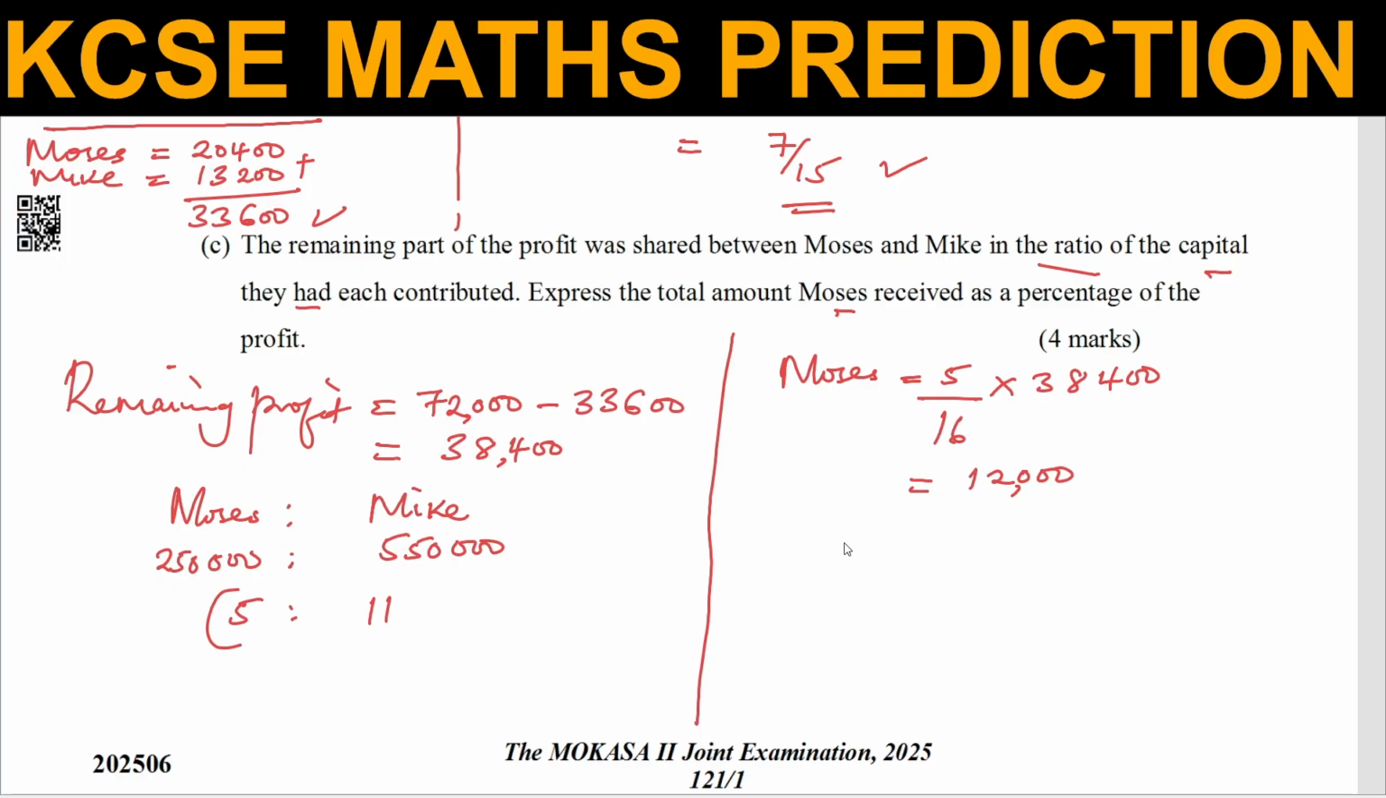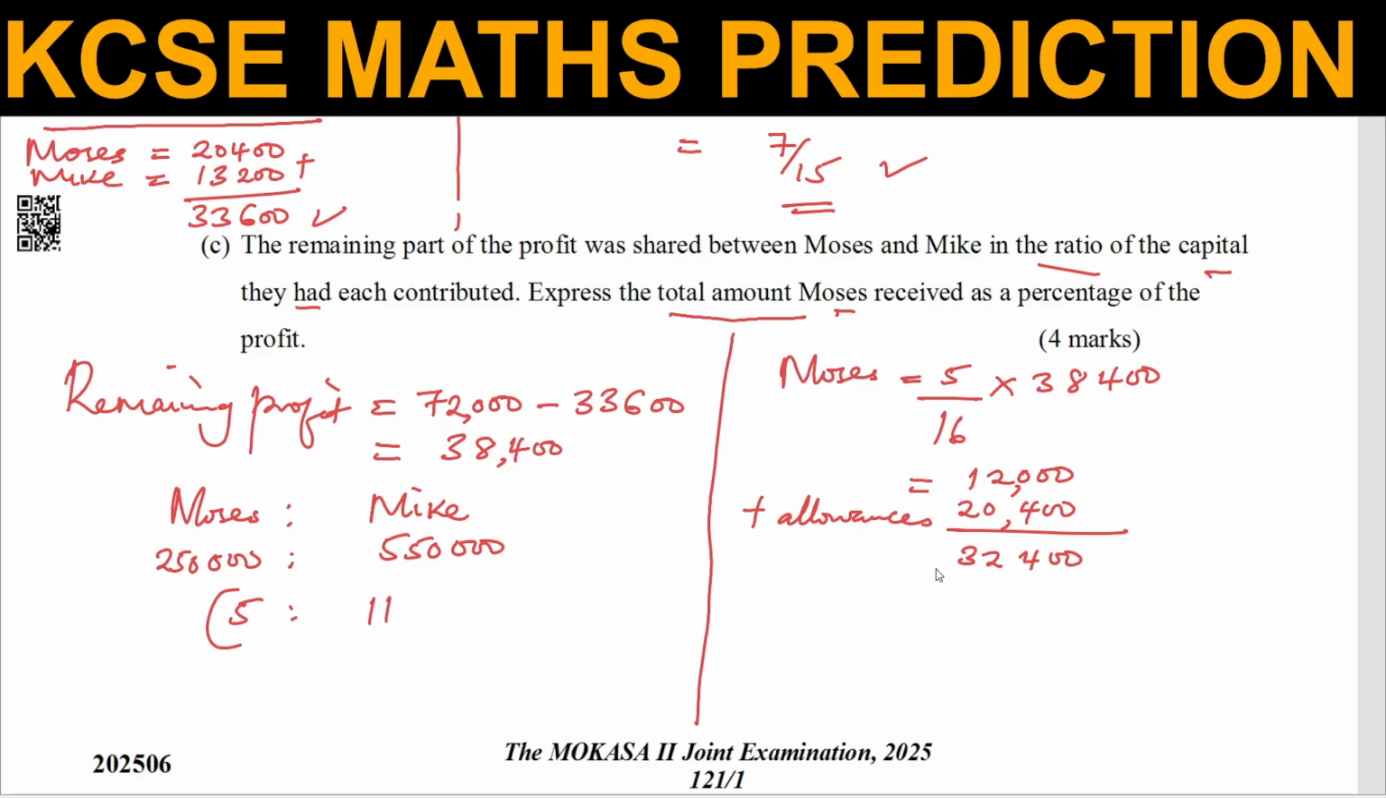And then you should not forget, you're supposed to express the total amount Moses received. So the total amount is not only this. This was the remaining. But initially, remember, Moses had obtained allowances. So you have to add these allowances amounting to 20,400. So we have to add these to get the total Moses received, and this will give 32,400.